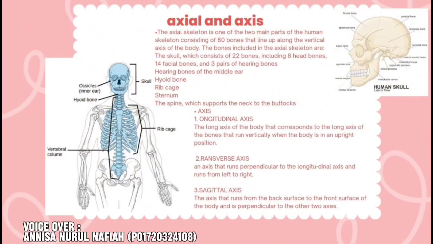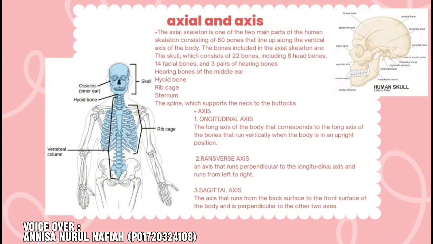Axial and axis. The axial skeleton is one of the two main parts of the human skeleton, consisting of 80 bones that line up along the vertical axis of the body. The bones included in the axial skeleton are the skull, which consists of 22 bones, including 8 head bones and 14 facial bones, and 3 parts of hearing bones, hearing bones of the middle ear, hyoid bone, ribcage, sternum, and the spine, which supports the neck to the buttocks.